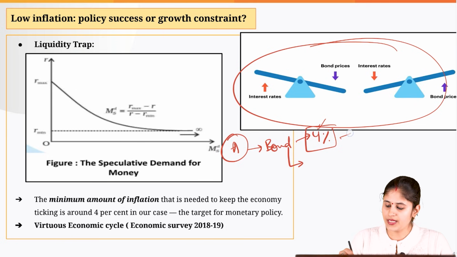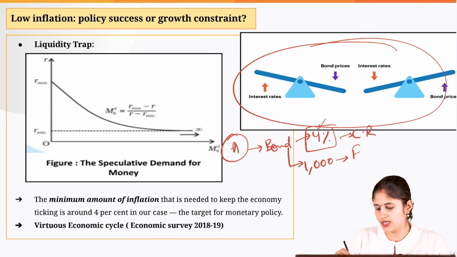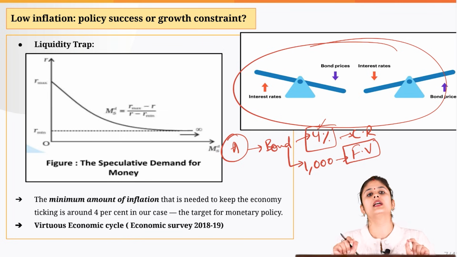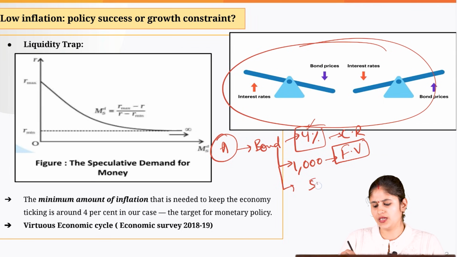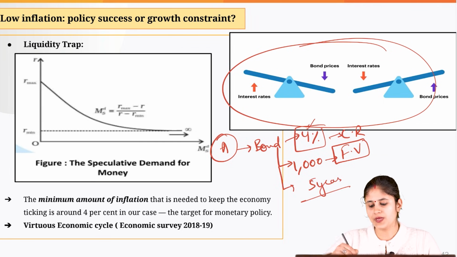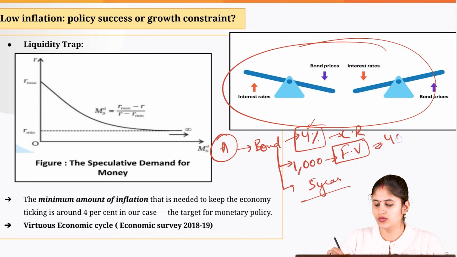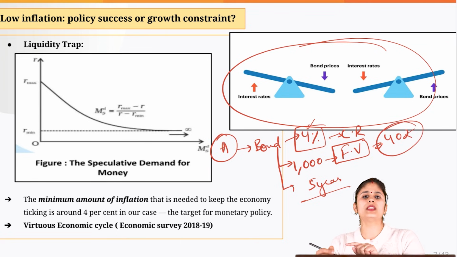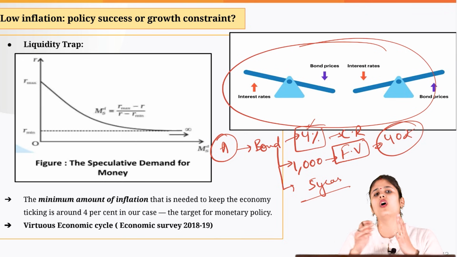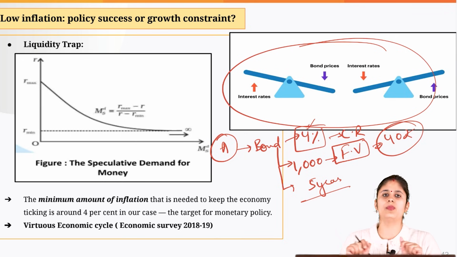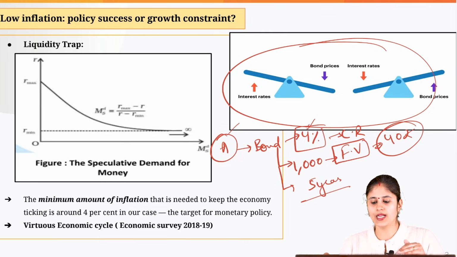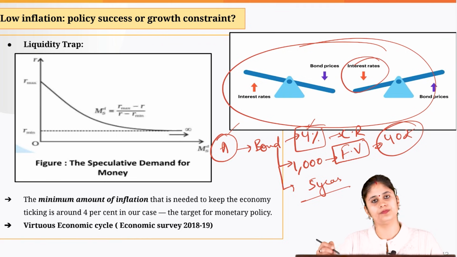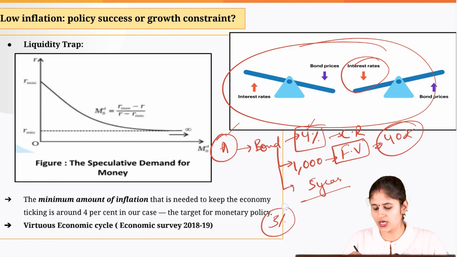Okay, so coupon rate is 4%, bond price is 1000. Okay, I am assuming this is the face value. Face value is the price which is written on the bond itself. And let's suppose the maturity period is 5 years. Okay, so 4% of 1000 basically comes down to 40 rupees. So this 40 rupees you will be getting either on an annual basis or on a semi-annual basis. That would be decided when you will be buying that particular bond. Okay, so this is the scenario. Now let's suppose in the market the interest rate falls. So from 4% it goes down to 3%.